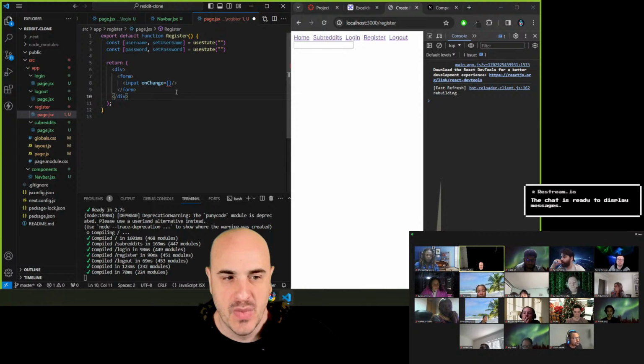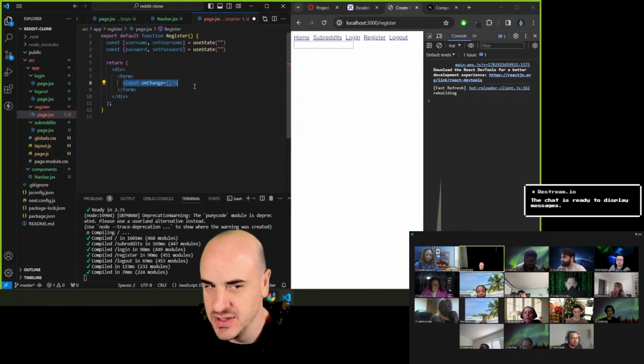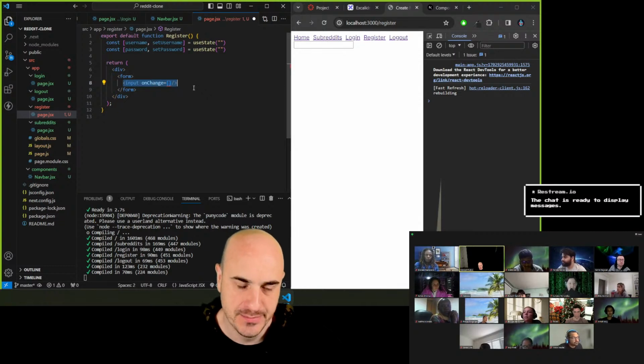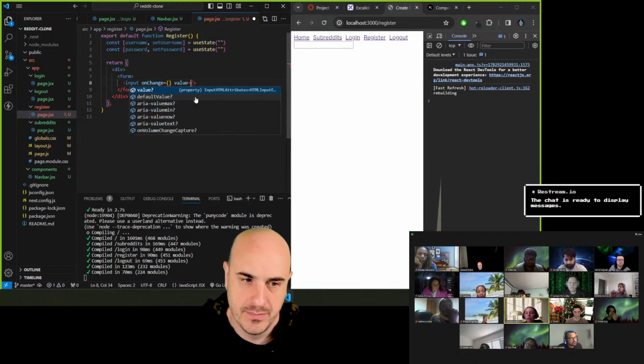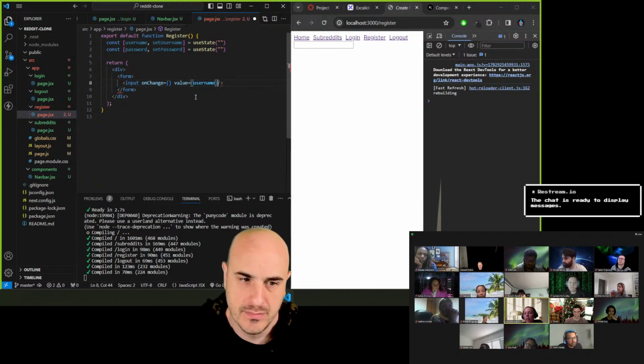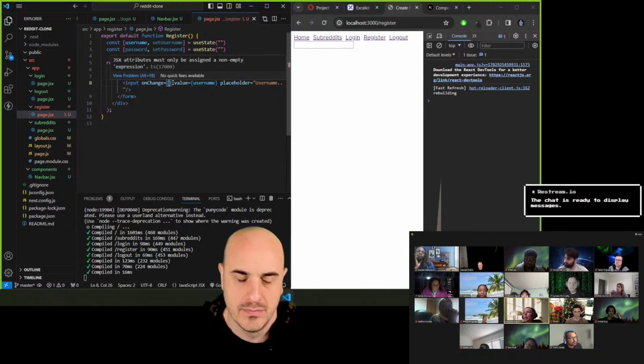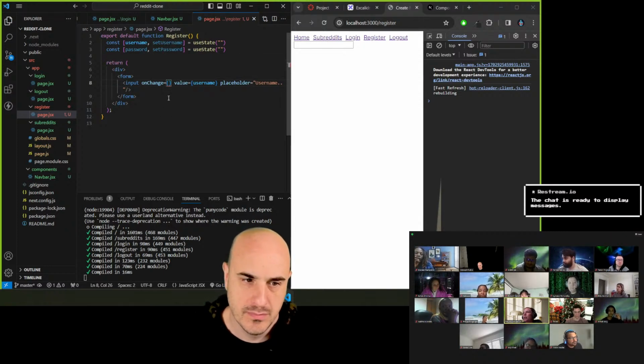Okay. And now back to here, how do we have to work on this input? What are some steps we need to do? Okay, so we need a value. For the username, the value is username in curly braces. Placeholder. You can do a placeholder, username. And that's okay for now. We're going to do the on change.